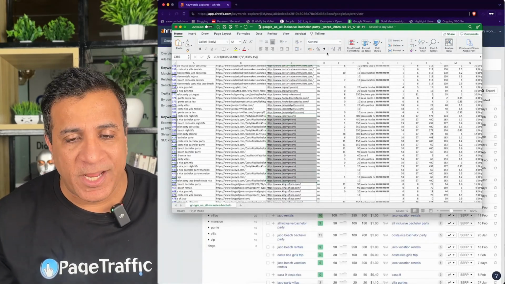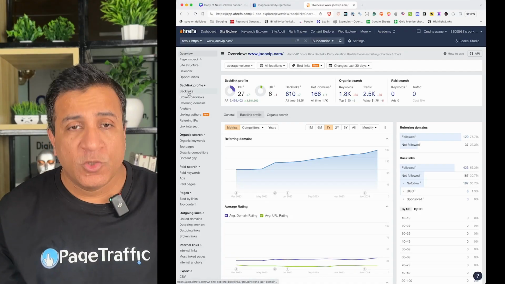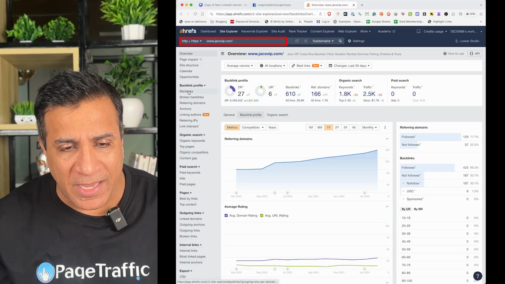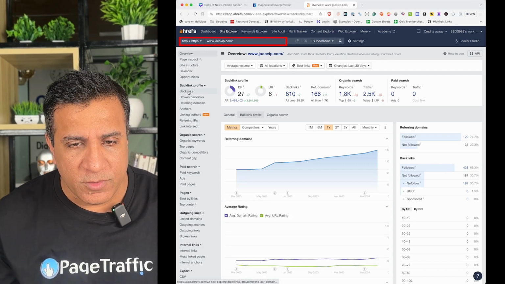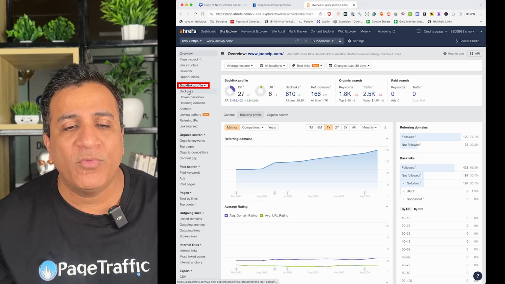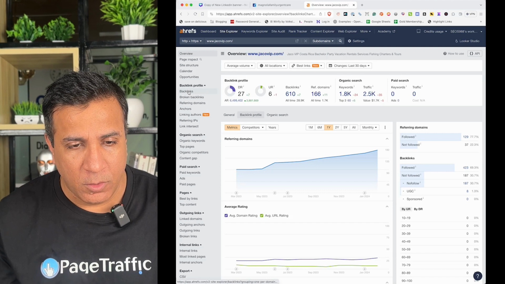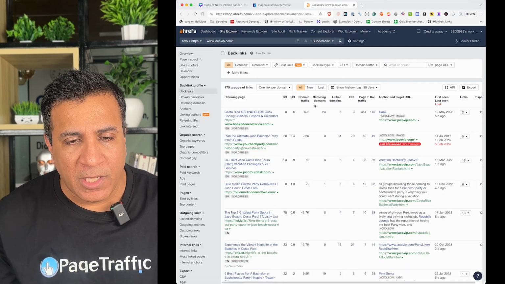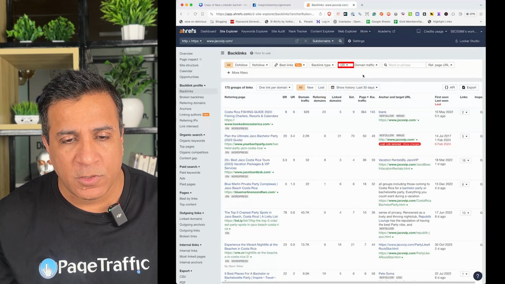Now I'm going to go back to the dashboard once again and analyze Jacob VIP. This is interesting. Once you search Jacob VIP here, I will directly go into the backlinks profile of this website. So here I click on backlinks on the left hand side. It loads all the 175 backlinks. You can see the DR and the linked pages also.